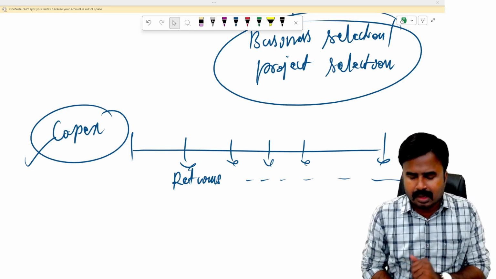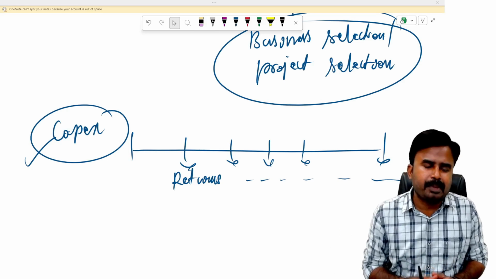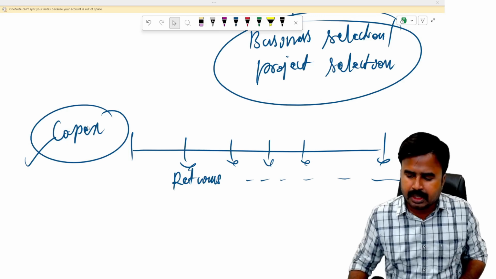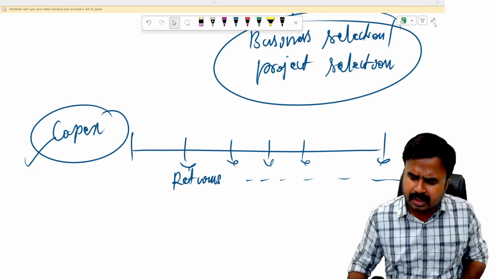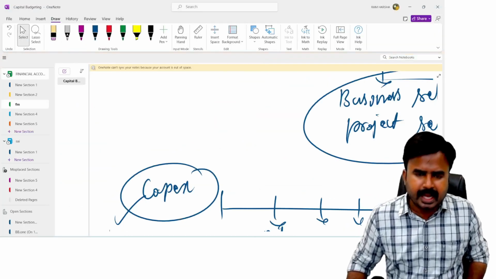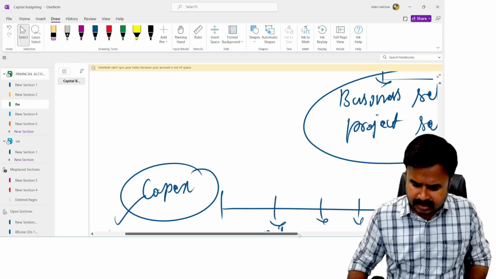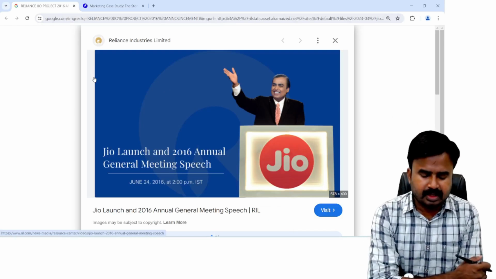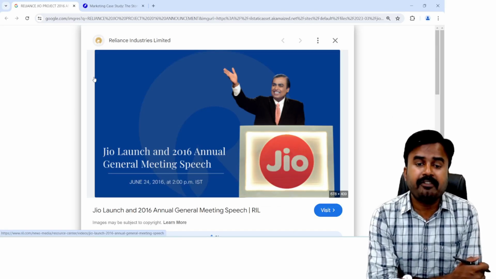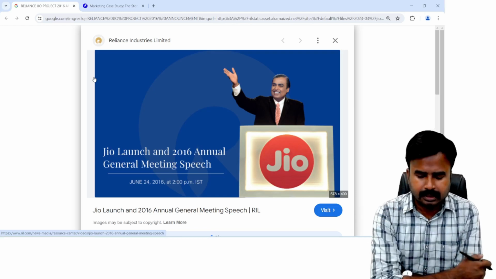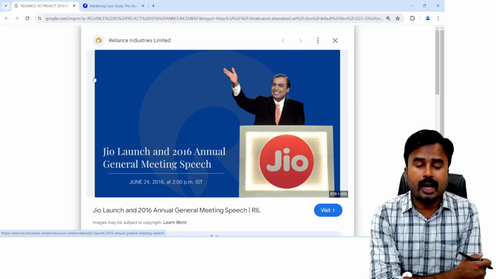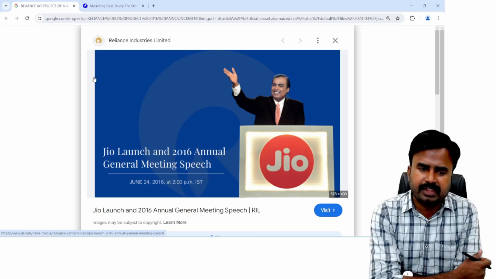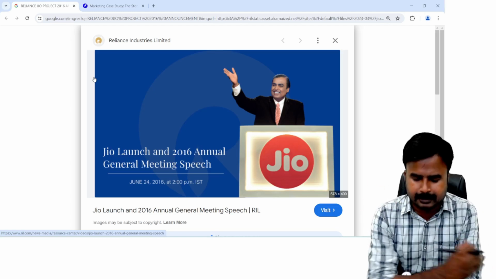Now, dear students, let us understand a few examples in the market to understand these capital budgeting decisions or investment decisions. I'll take the most familiar examples to everyone. You know that Reliance Jio, this is a big project, a revolution in telecommunication. Earlier we used to use cell phones and communicate with each other by spending a lot of money.